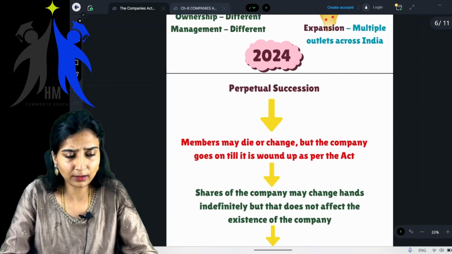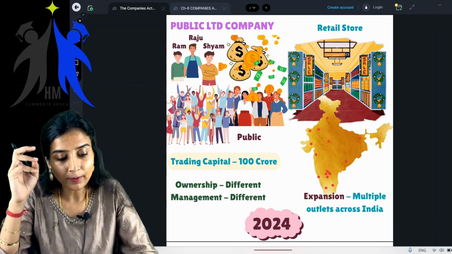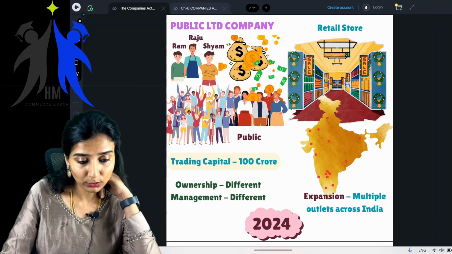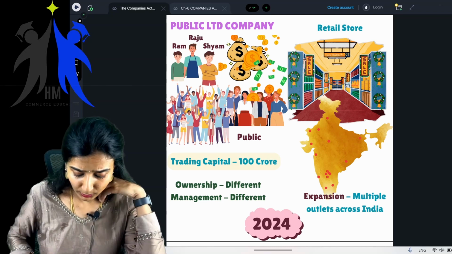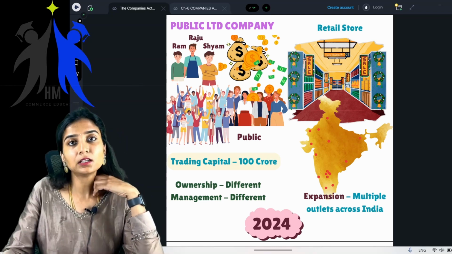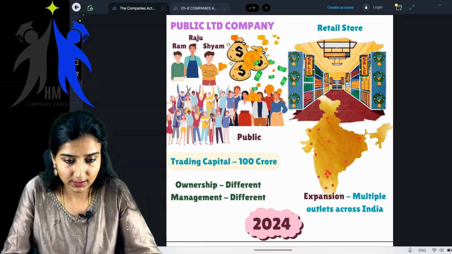Next, we also saw the public limited company, wherein you wanted to expand even further, and you raised capital from the public and started doing your business.